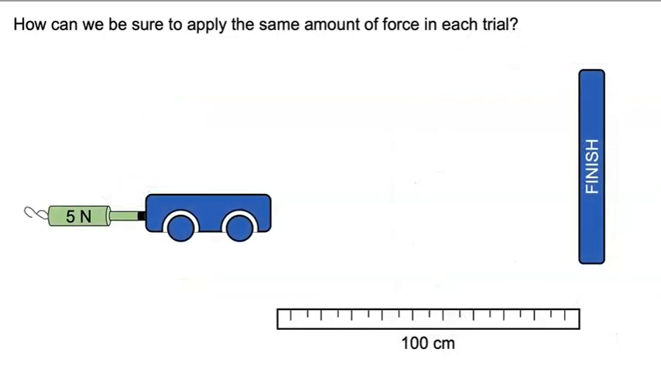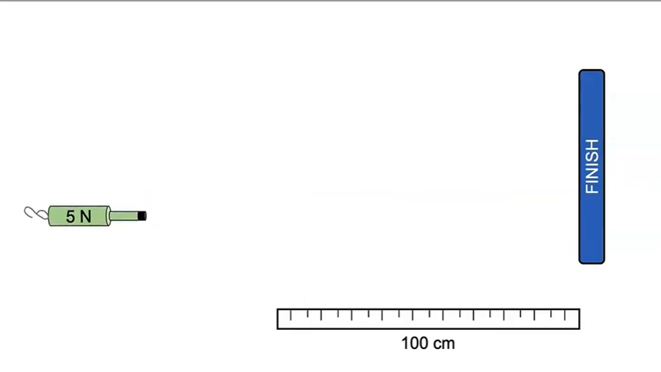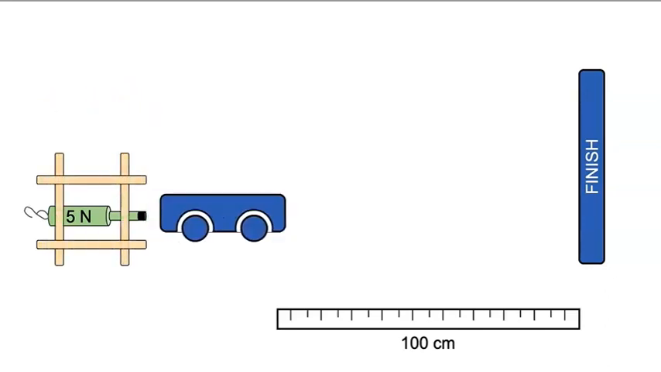How can we be sure to apply the same amount of force in each trial? We need to make sure the spring scale is on a flat surface and that the spring scale doesn't move when the rod pushes the train model. The test will only be fair if the spring scale is in the same place for every trial. I know, let's use some masking tape to tape the spring scale to a flat table. The masking tape will keep the spring scale from moving when we use it.